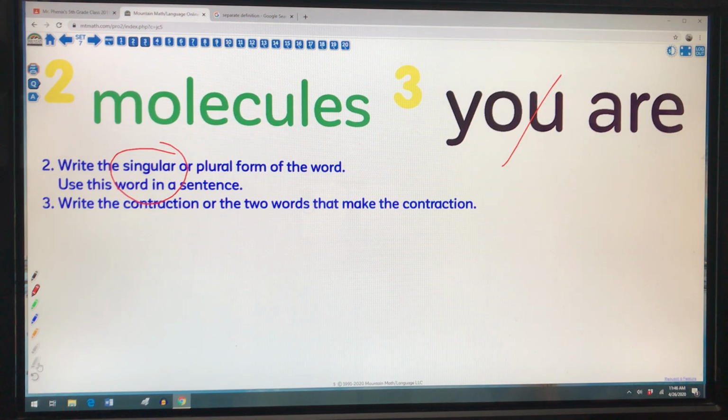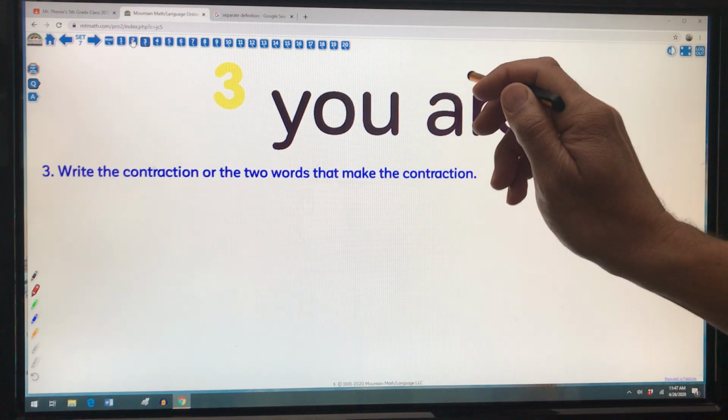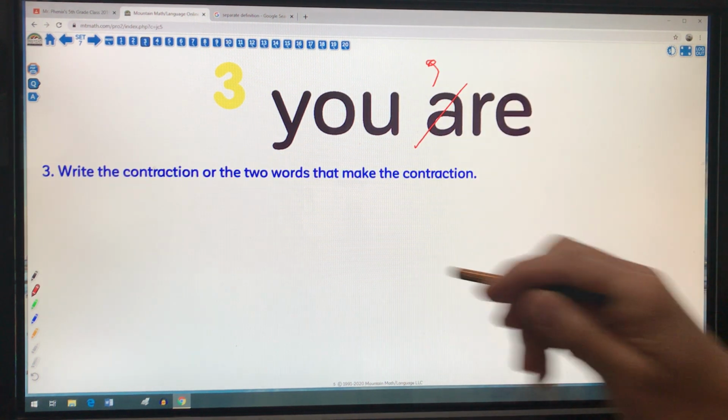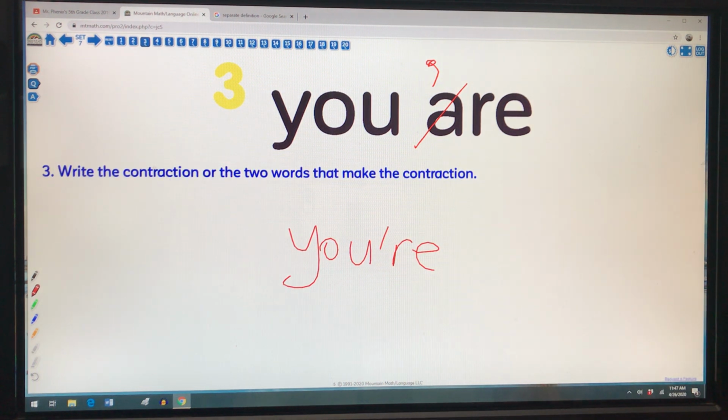Okay, number 3, contraction. So I have 2 words, you and are, that I have to make a contraction. Again, when I contract these 2 words, I can lose some letters and replace them with an apostrophe. If I lose that A and replace it with an apostrophe, I'm going to get the contraction of your. Again, not Y-O-U-R, but Y-O-U apostrophe R-E shows that you are. This is the word that's contracted.